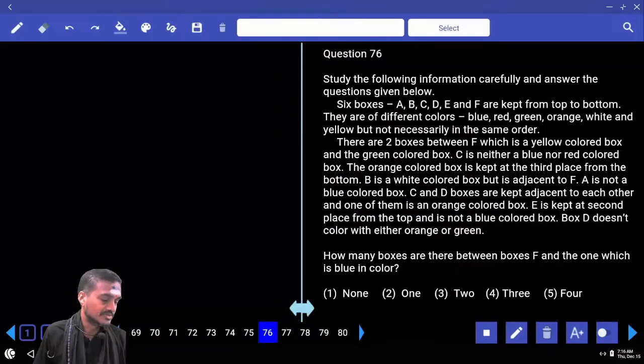Now 6 boxes are there, kept from top to bottom. A, B, C, D, E and F are kept from top to bottom. They are of different colors.